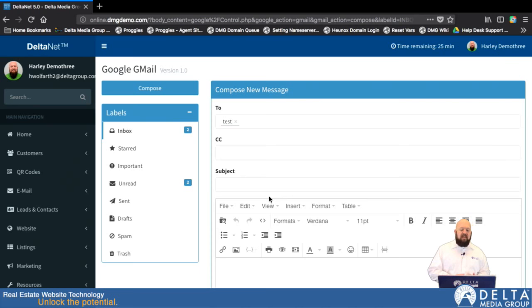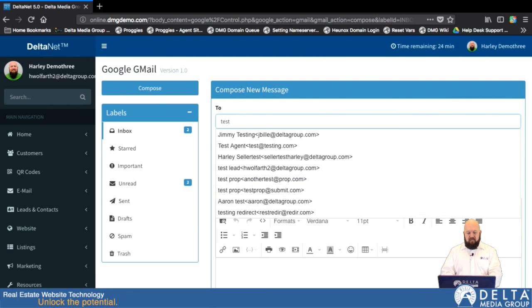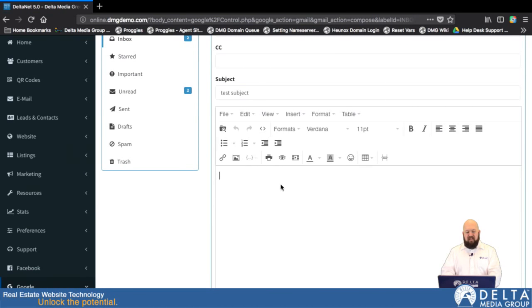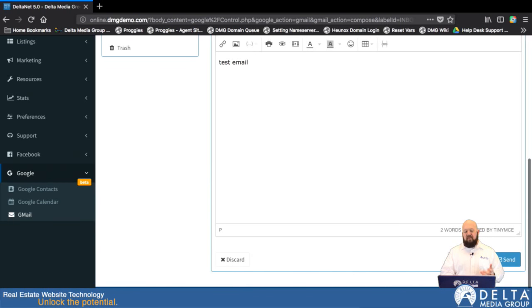So the biggest point of this is that it's designed to save you time. Instead of having to log in separately to your Gmail somewhere else, you can just go ahead and do it here. So if I enter a test subject, I know what accounts I have in here. Testing, that sounds promising. And I just go down here, test email, and click on send or save draft, and it will send it out or save it as a draft as I choose.